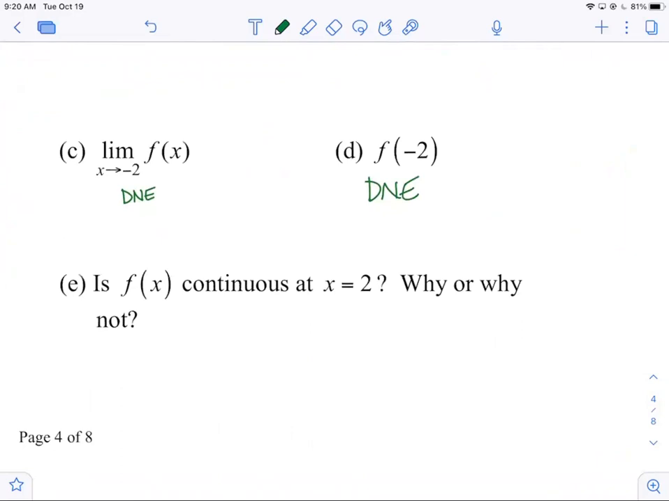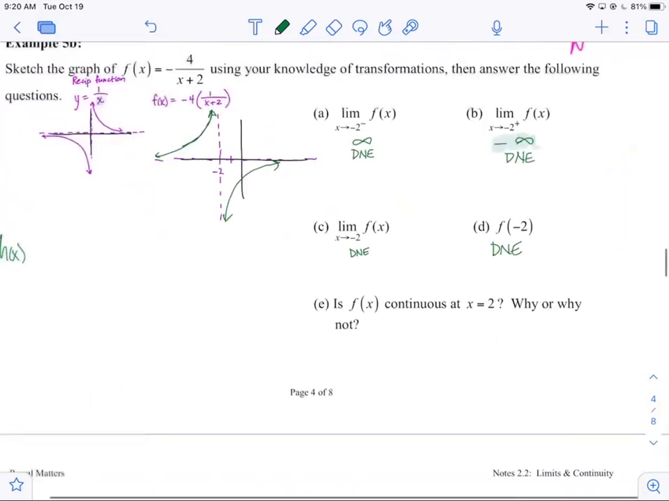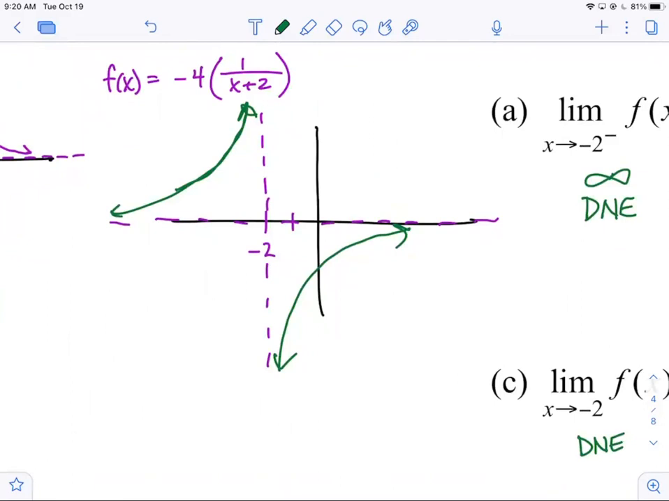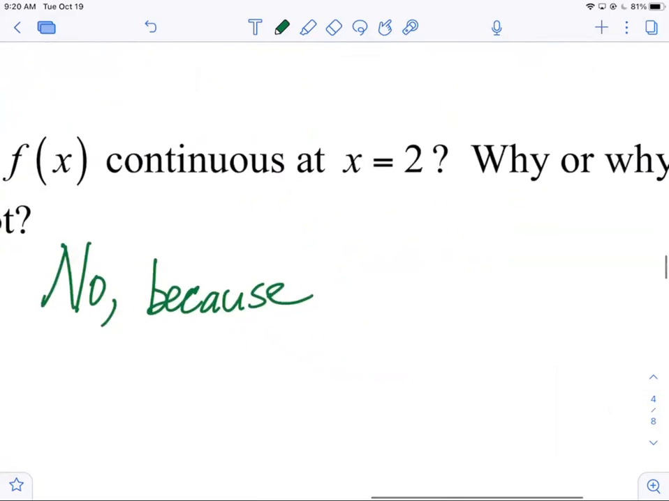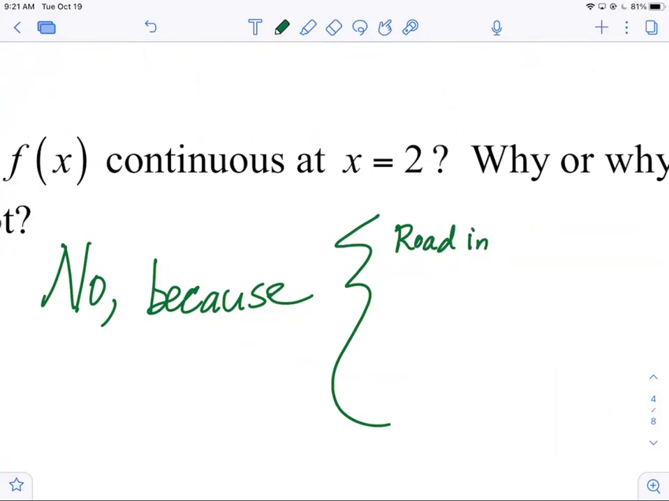Part E, is f continuous at x equals 2? Why or why not? It's continuous? No. Good. We'll say no first. Obviously no. And here would be the reason. Believe it or not, the vertical asymptote is not the reason. The vertical asymptote is a consequence of how and why it's not continuous there. Okay. No, because you can mention any one of the 3 things. You can mention the road in. You can mention the bridge.